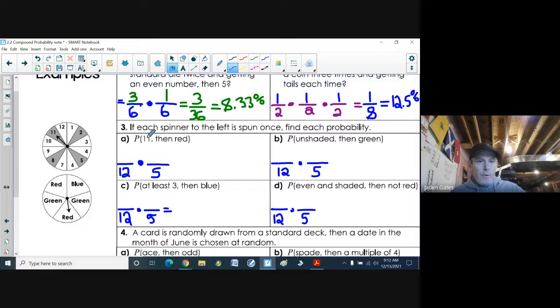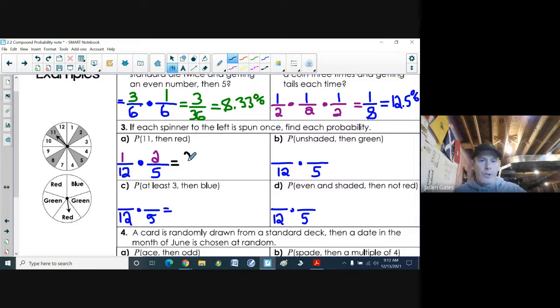So we have the probability of getting an 11. Well, there is only one 11. And then red. There's only one red. Oh, no, wrong. 2 reds. Gotta watch that. All right, so then to figure out my probability, again, multiplying the numerators.